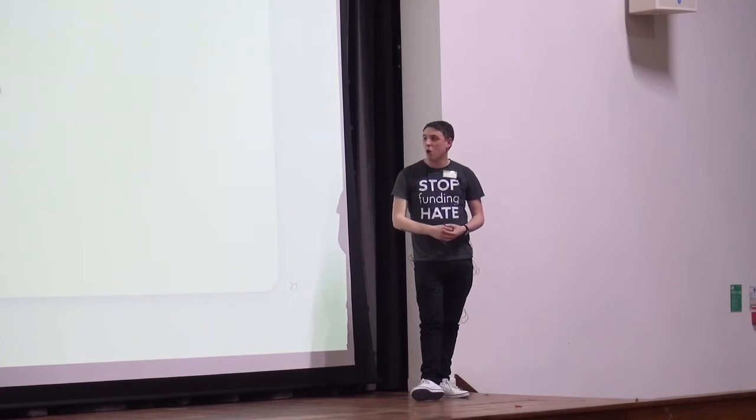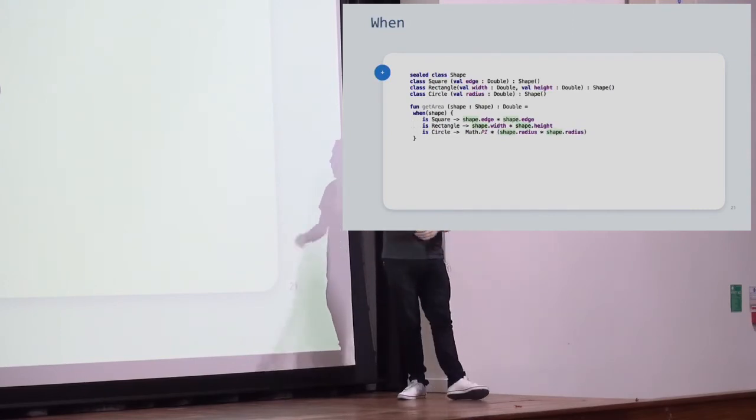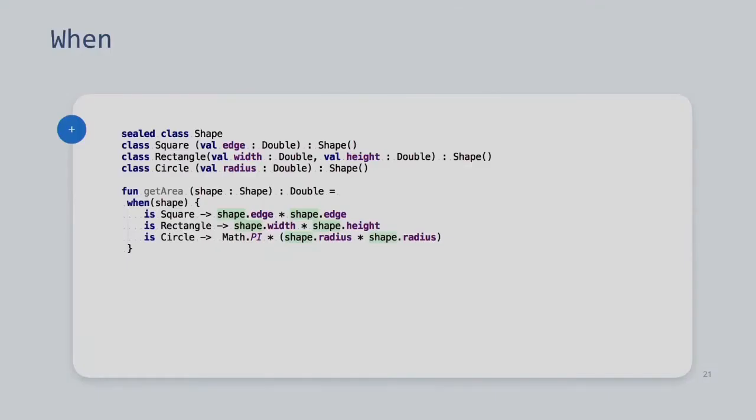And we can do that by converting the shape interface into a sealed class. Okay, so there are some subtle differences here. We have to call the constructor on the shape now when we implement it. Because it's just a marker class, it's a blank constructor. But we have to call the constructor here, which is what these brackets are doing. And now when we get rid of that else statement, it will build.